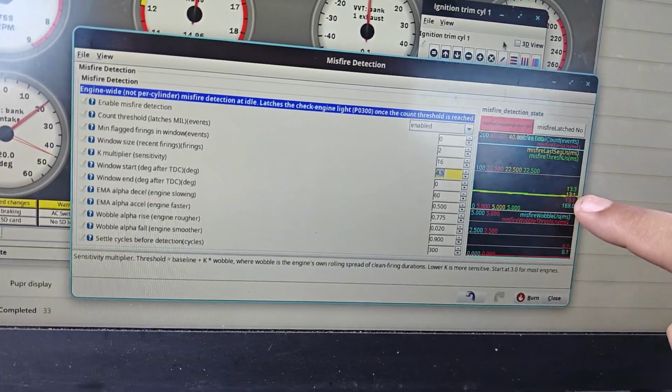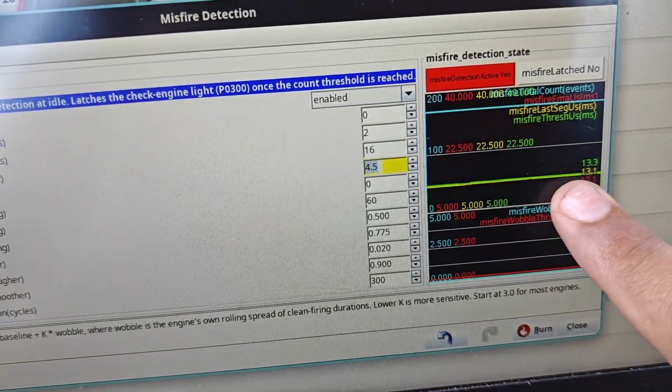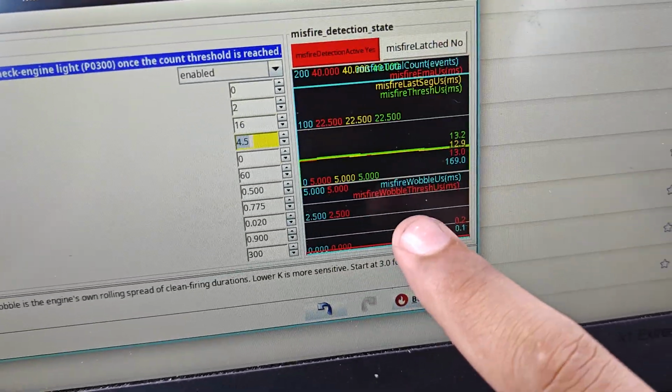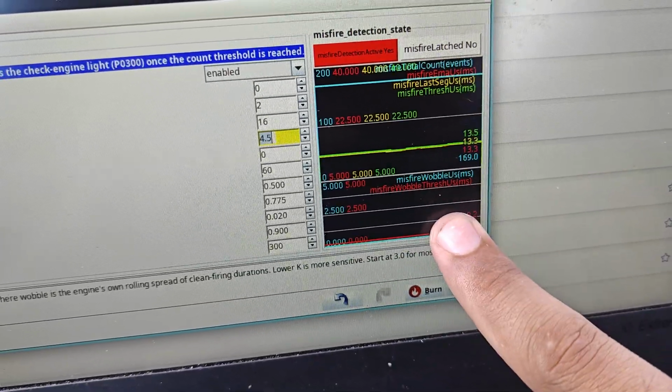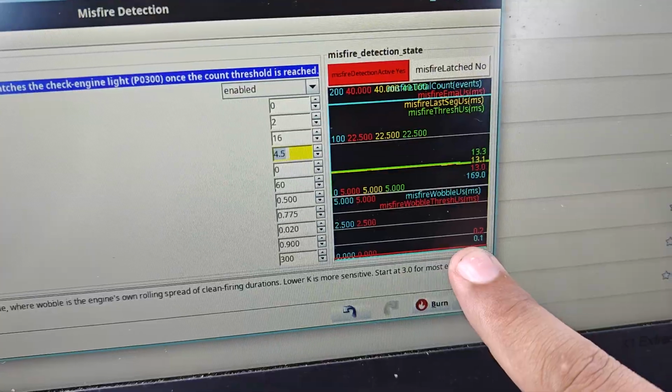This is a V8, so it's pretty stable. You're gonna see that it's basically a flat line. And then you have the misfire wobble. This engine, since it's a V8, it's not wobbling basically at all. It's a factory V8, it's very smooth.